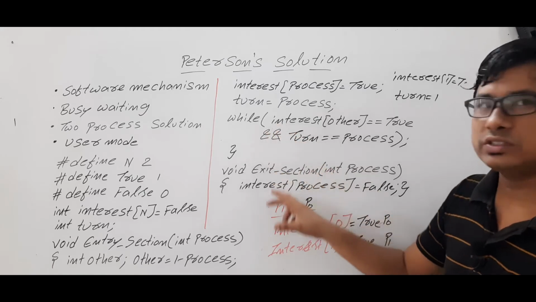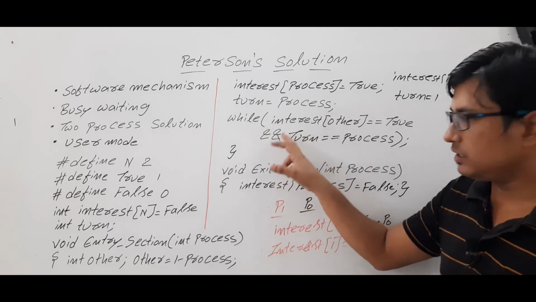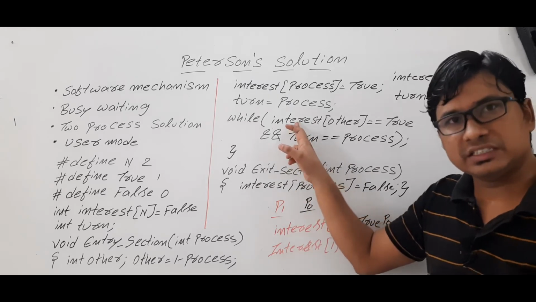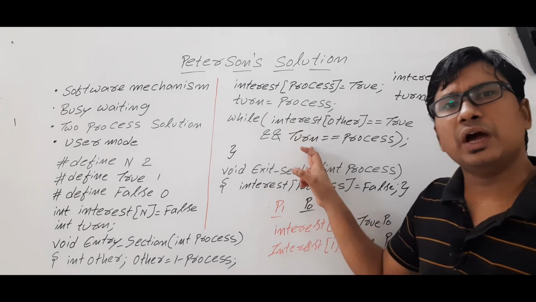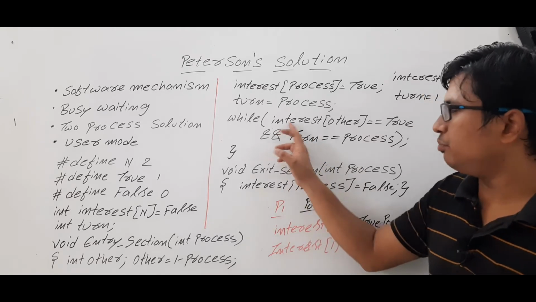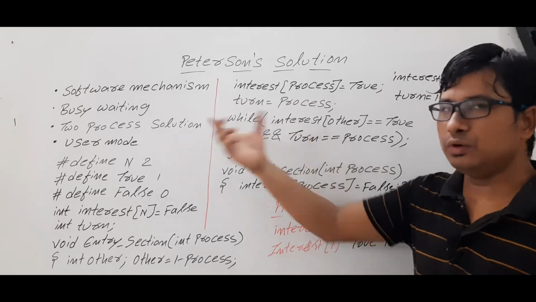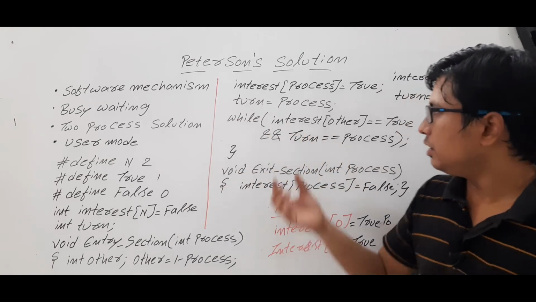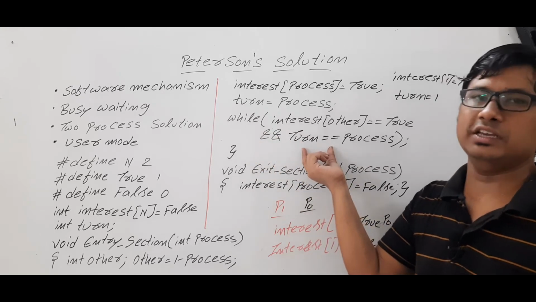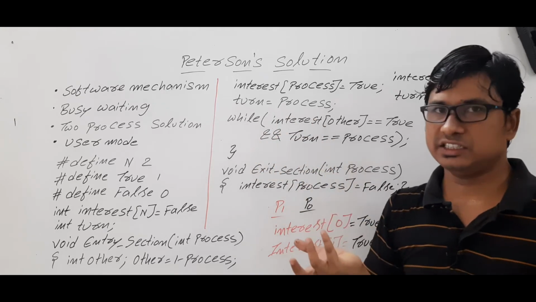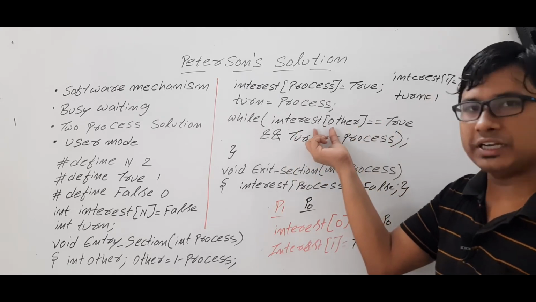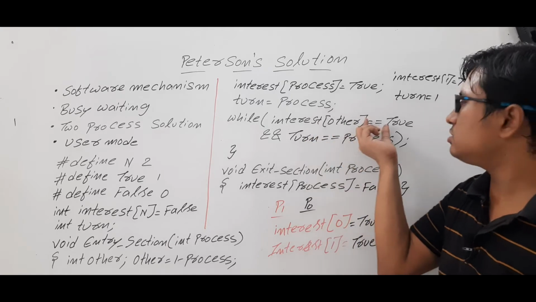Now you have the logical AND: condition 1 logical AND condition 2. If condition 1 itself is false, then we need not evaluate condition 2. Am I right or wrong? We know that with logical AND, only if both conditions are true will the final condition be true. If condition 1 itself is false, then whether condition 2 is true or false, the entire condition will be false. So interest of other is equal to true, but interest of other is false. So false is equal to true.